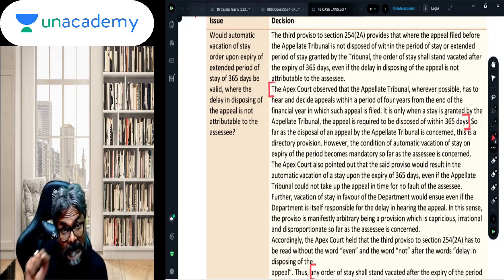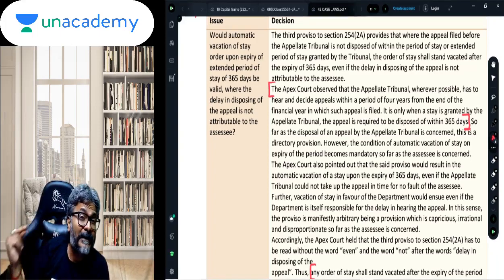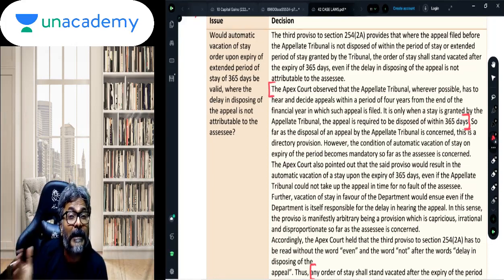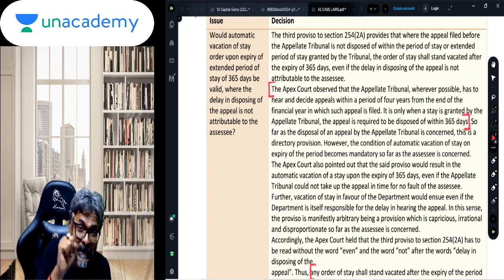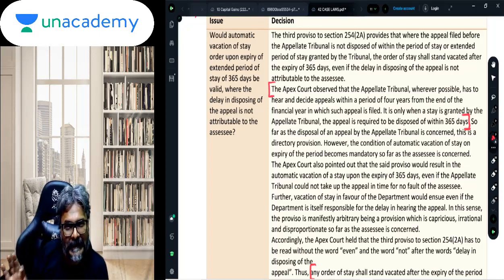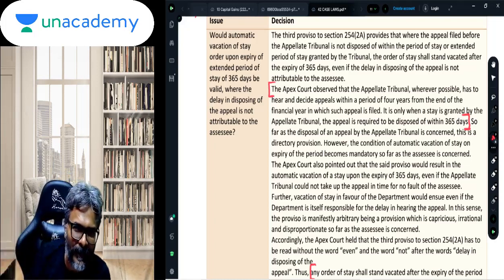However, if a stay application is also being filed before the ITAT, then students, what is the time limit to pass the order? Then the time limit to pass the order happens to be 365 days. In that case it is 365 days. The ITAT should make an endeavor to complete its proceedings by passing its order.